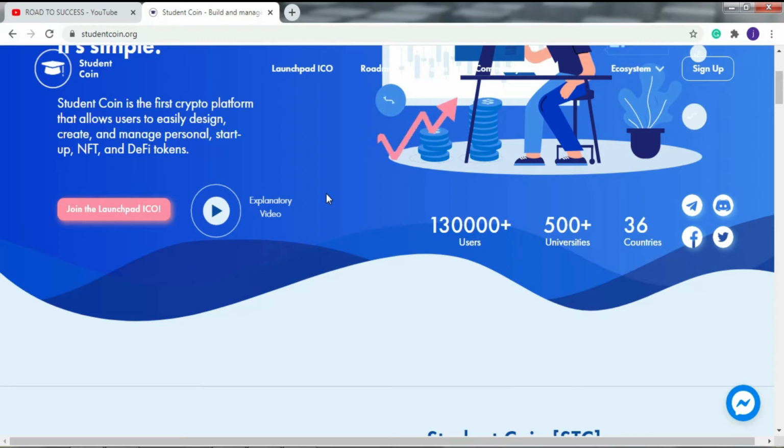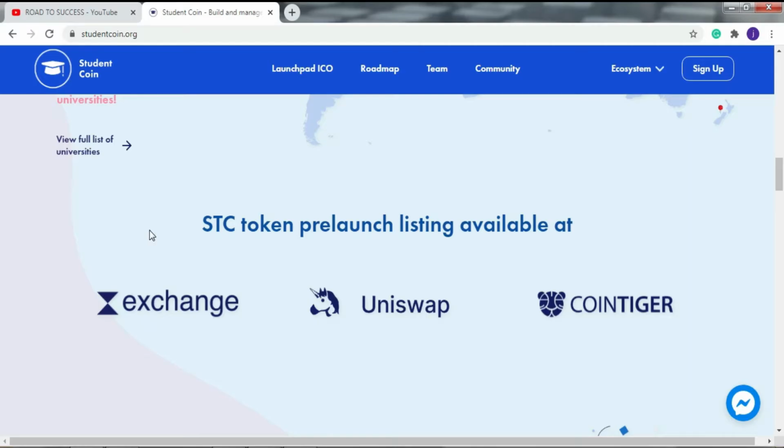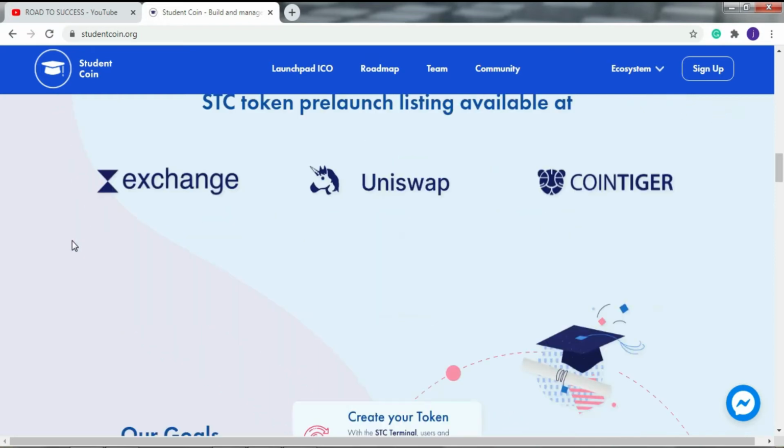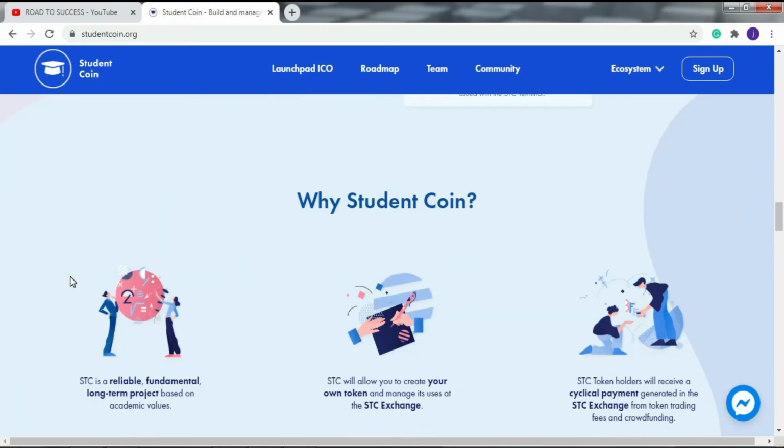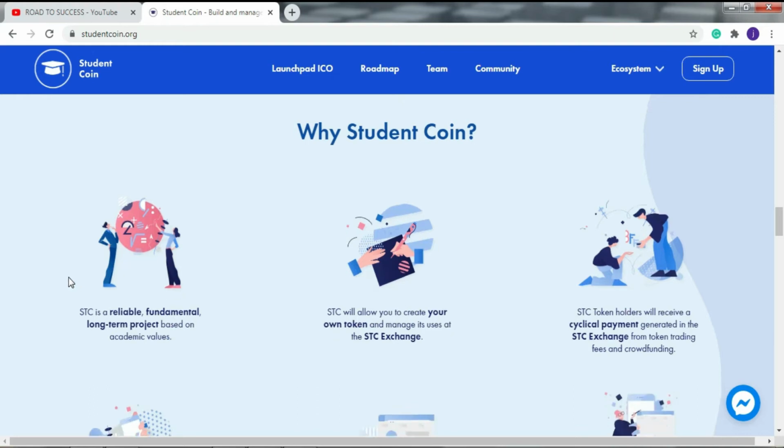DeFi token issued by students to decentralize their student loans is one example of how STC based tokens can be used. STC token is already listed on the web exchanges Uniswap and CoinTiger. So if you want to buy or sell tokens instantly, then you have the option in this project. Now we check some importance of STC token. Look, here are some of the important points of this STC token.